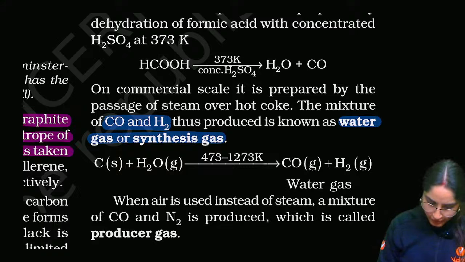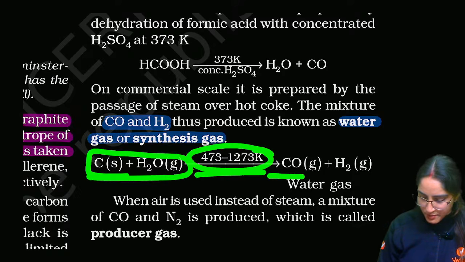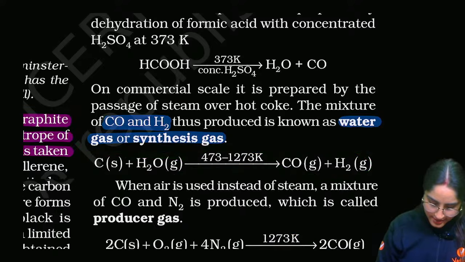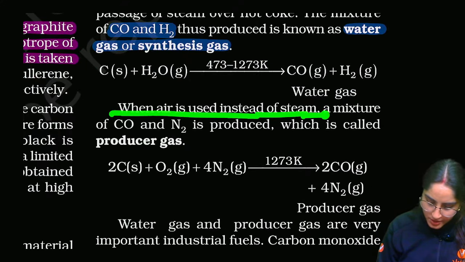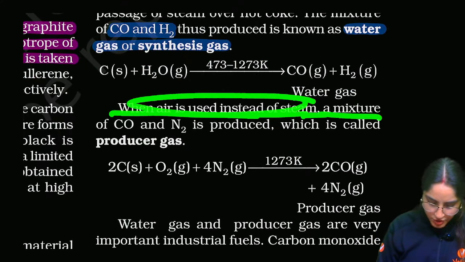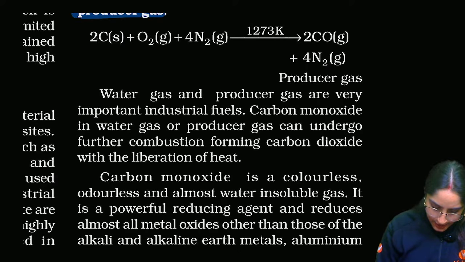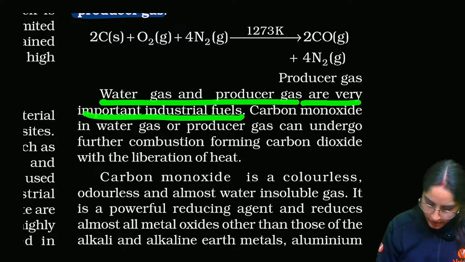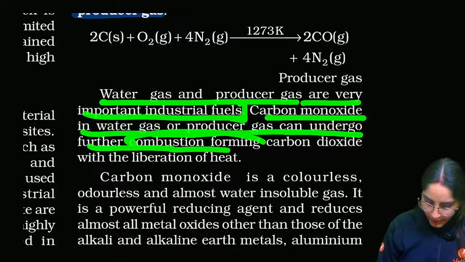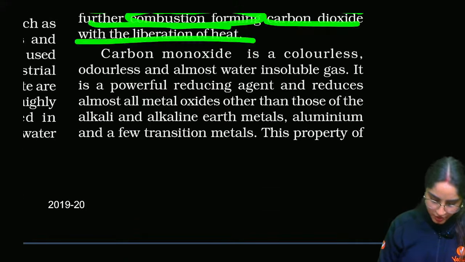That is formed when carbon and water react at this high temperature. Water gas is formed. When air is used instead of steam, a mixture of CO and N2 is produced. And you know what a mixture of CO and N2 is called? That is called producer gas. Okay. Then water gas and producer gas are very important industrial fuels. Carbon monoxide in water gas and producer gas can undergo further combustion, forming carbon dioxide with liberation of heat.